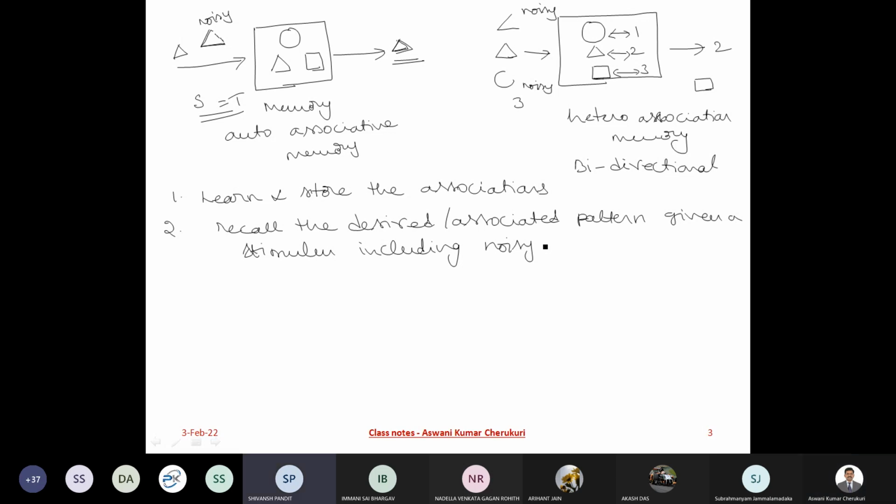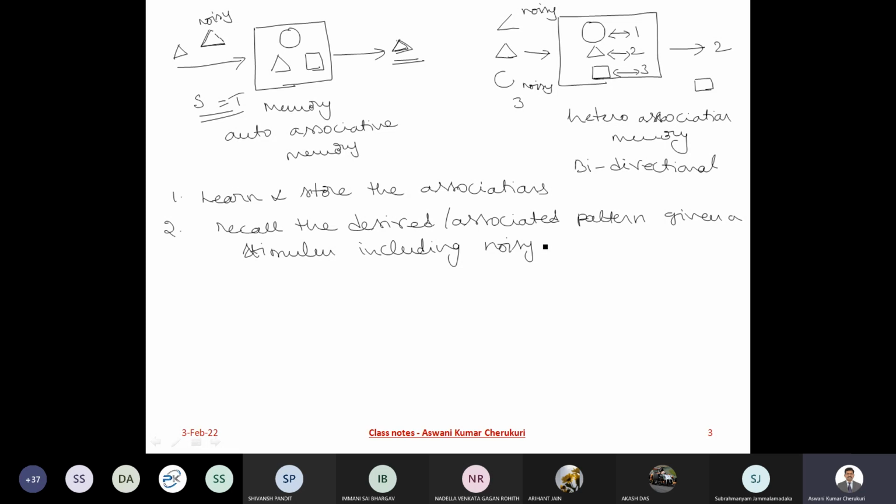Can I add something related to the human brain? When we recall something, even if we have not full knowledge of it, we recall the whole thing. So in that sense, we can consider it like this. Okay, see, one minute. You are trying to model the entire human brain functionality. It is not that way around, because we don't have models that mimic all the other activities of the human brain.